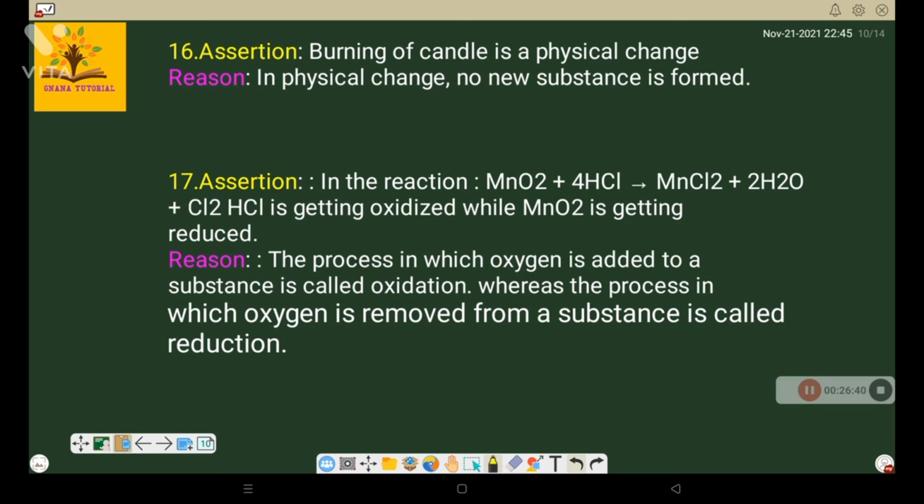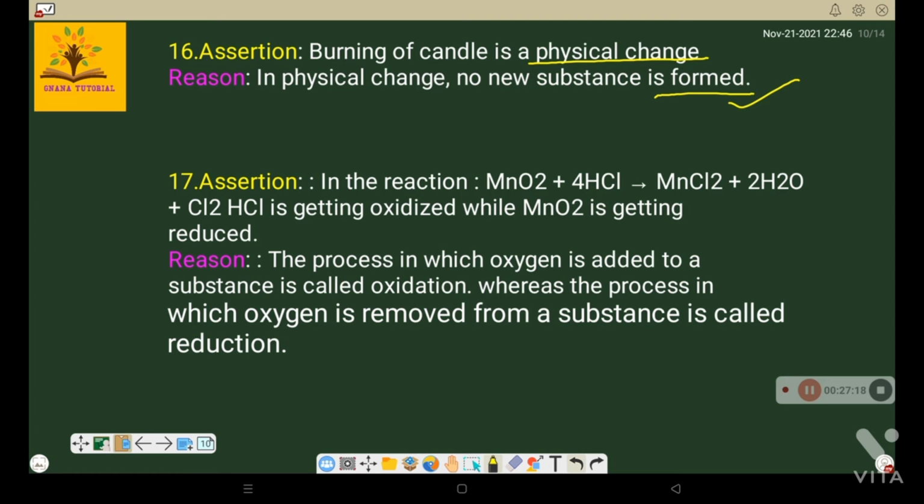Now the next question. Burning of a candle is a physical change. When a candle is burning, there are two types of changes. One is that the fuel, like wax, is melting. That is a physical change, and the wick is undergoing burning, which is a chemical change. The reason: in a physical change, no new substance is formed. That is true. In a physical change, no new substance is formed.